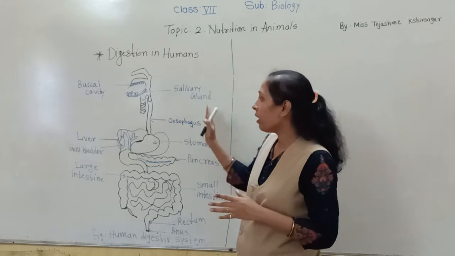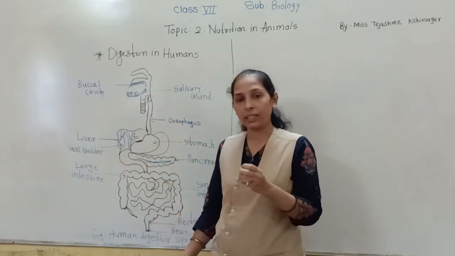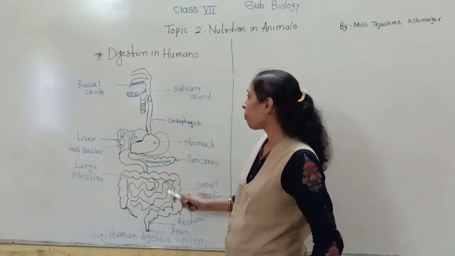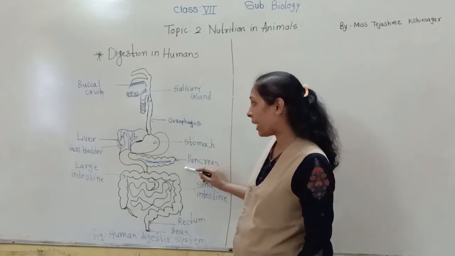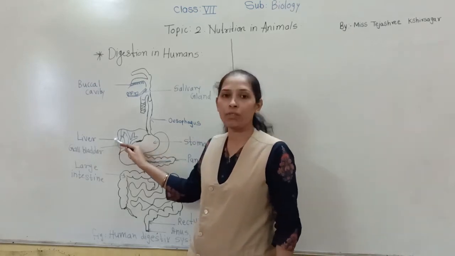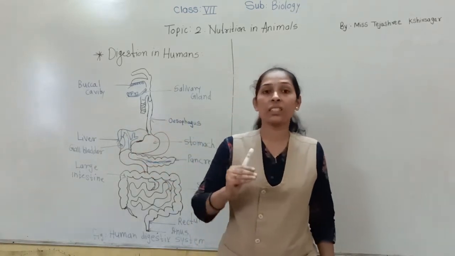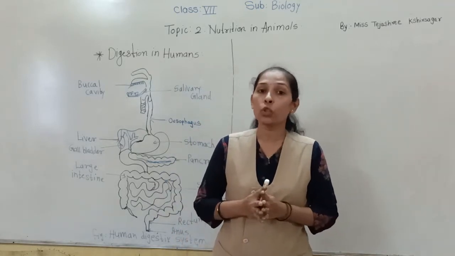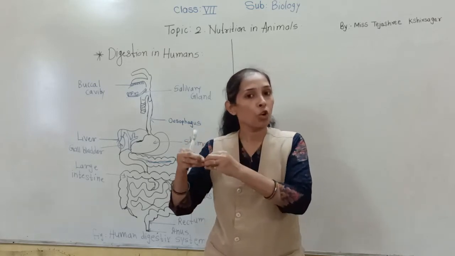For example, there are salivary glands, then pancreas and liver. Salivary gland, liver and pancreas are the glands which secrete the digestive juices, and the digestive juices help to digest the food.